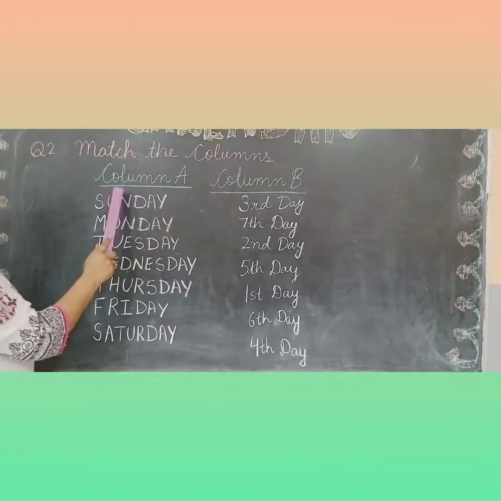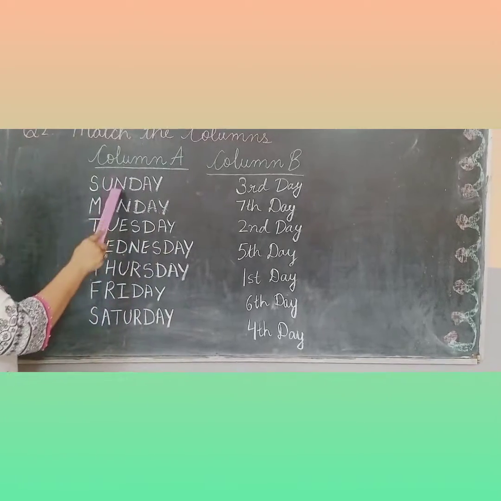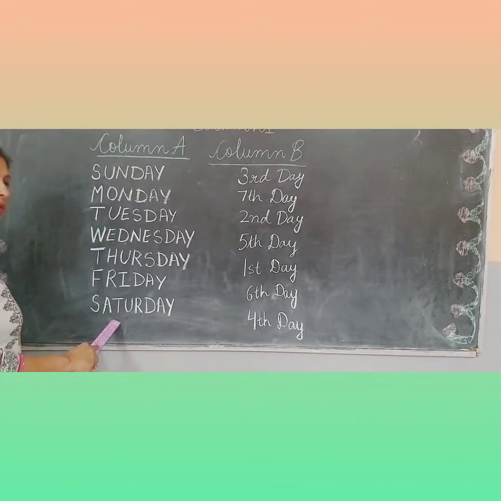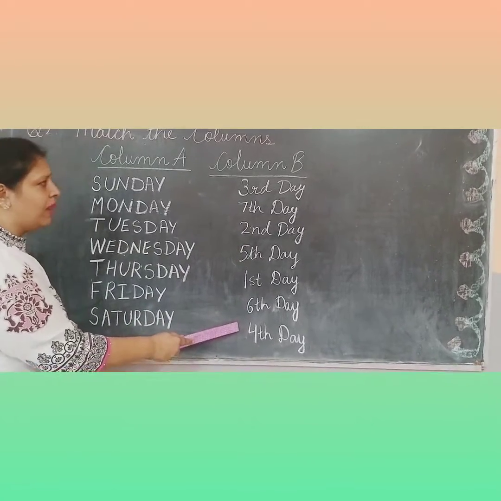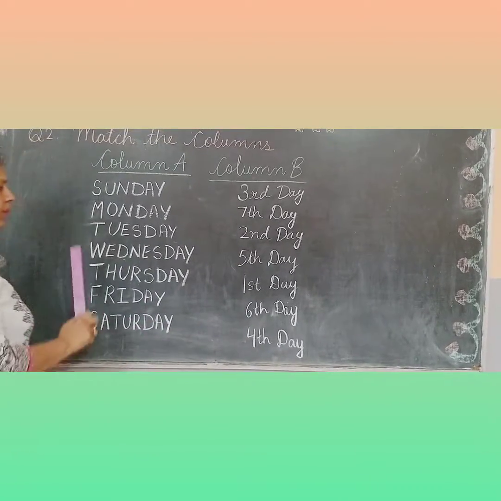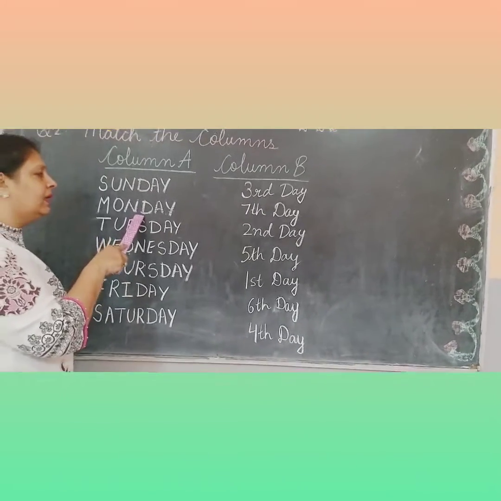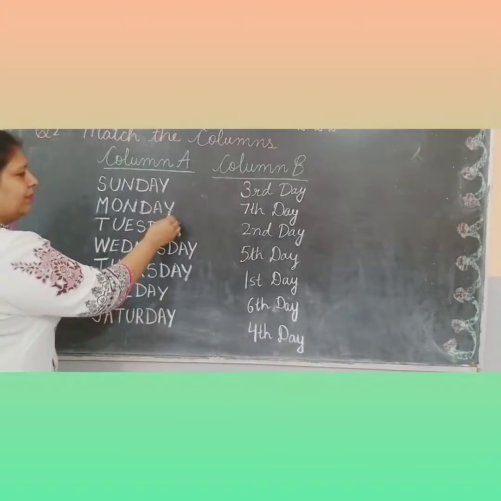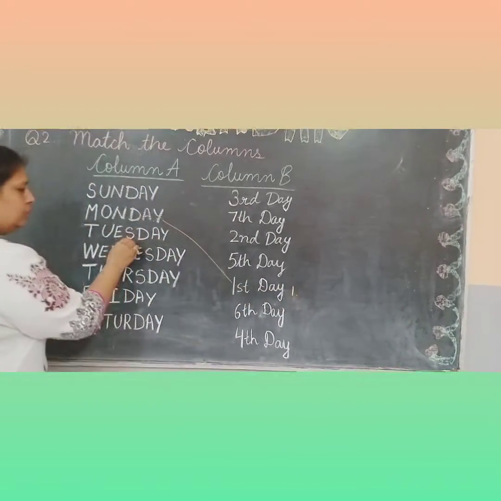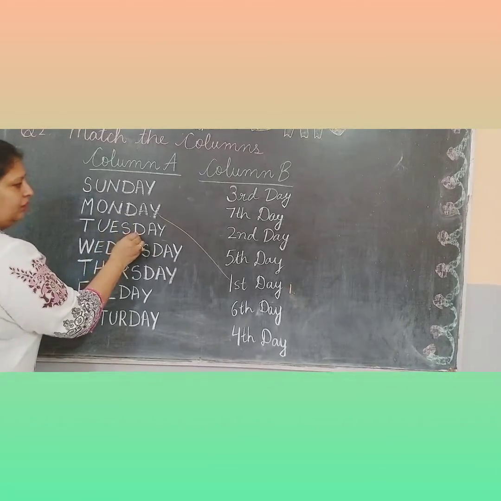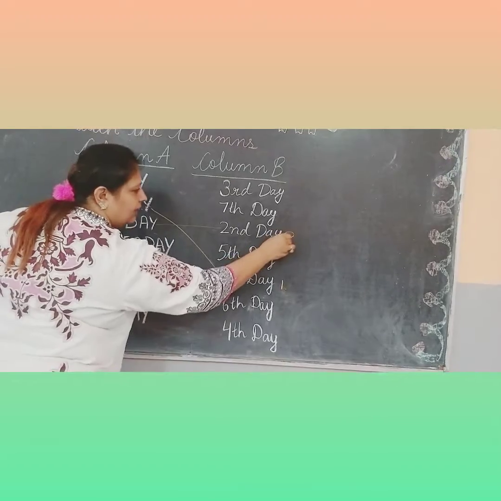Here 2 columns are given, column A and column B. Kids, here the name of the weekdays are given and here the number of days are given. We have to match. As I taught you that Monday is our first day. So start from Monday. Here we will match with the first day. So we will write here 1. Tuesday. Next day is Tuesday. So Tuesday is the second day. We will match and we will write here 2.